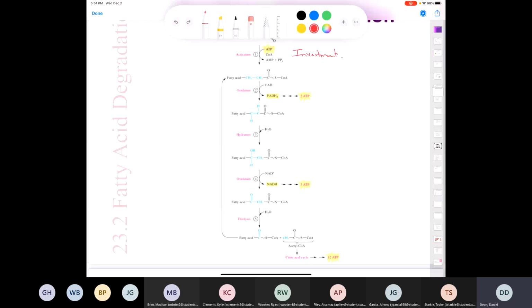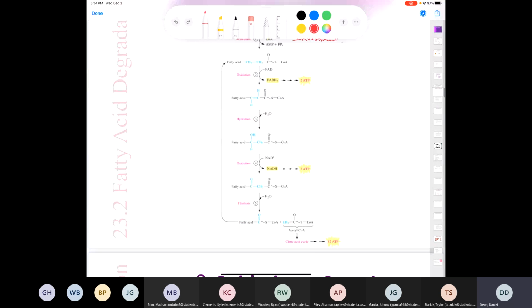In the second step, we produce an FADH2 molecule. We know that those are worth 2 ATPs. In the fourth step, we produce an NADH molecule. We know that those have a value of 3 ATPs in oxidative phosphorylation. And then finally, all those acetyl coenzyme A molecules, for every one that you produce, they're going to go into the citric acid cycle and they're going to produce 12 ATPs.